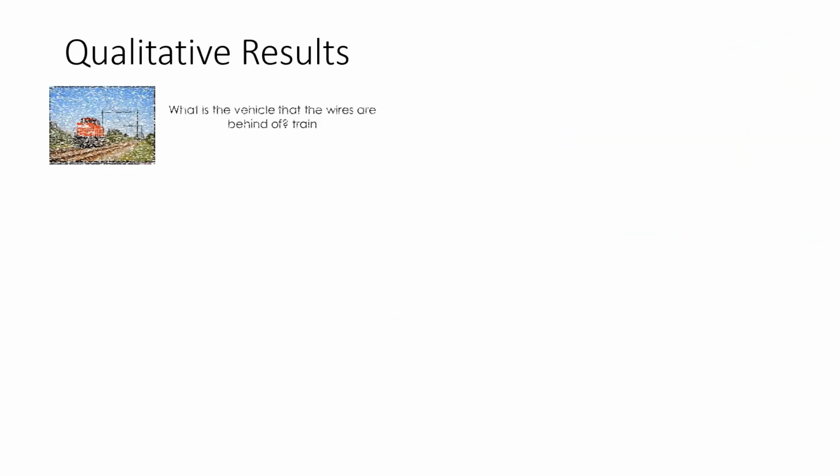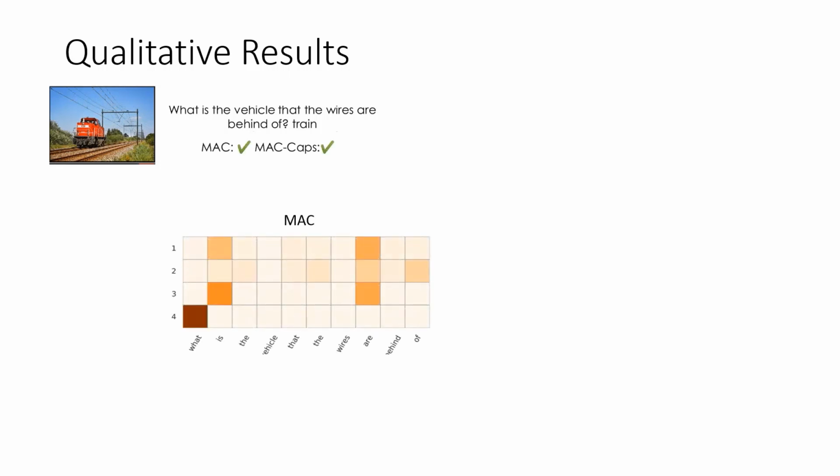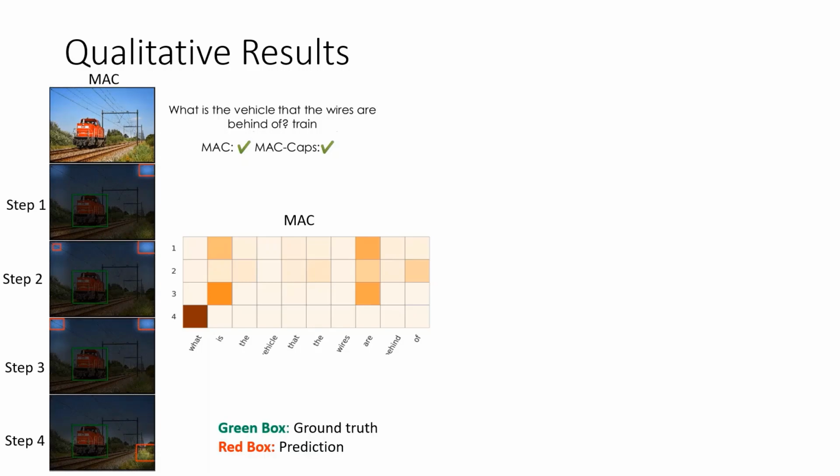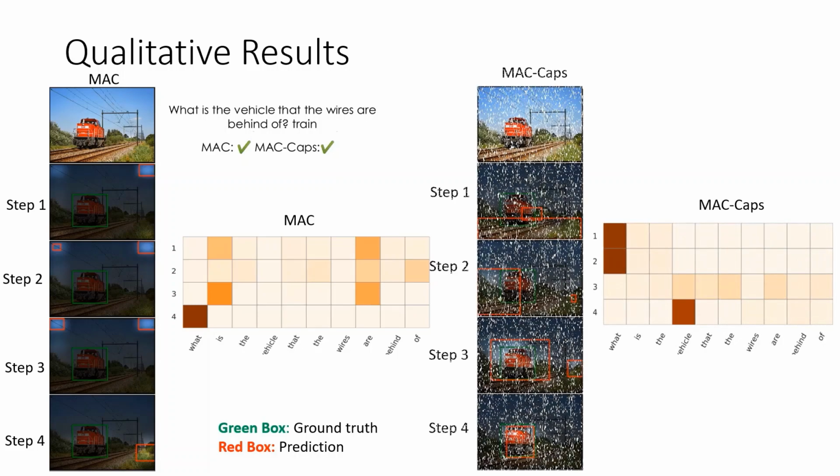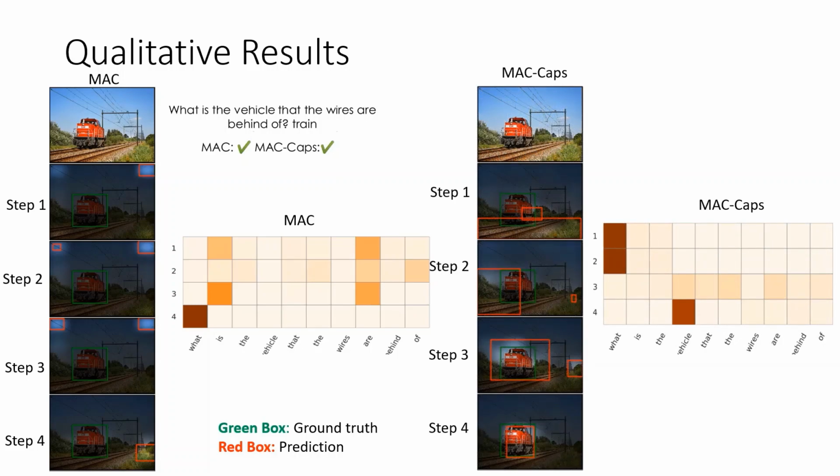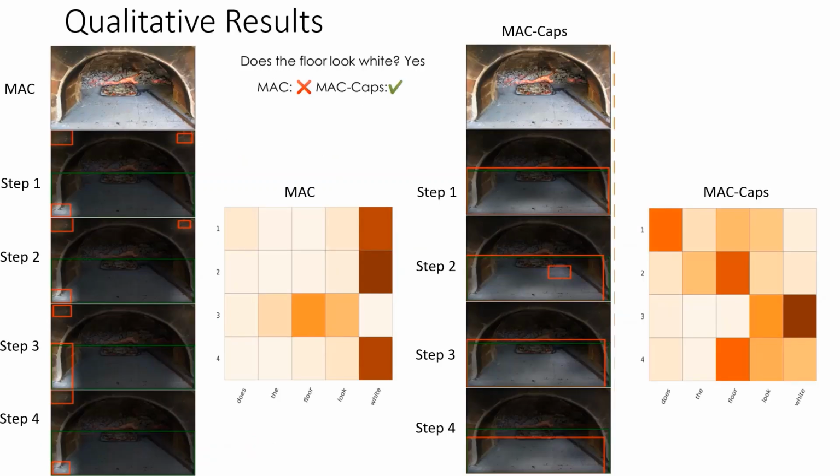Here are the qualitative results on the GQA dataset. For the image question pair, attention over question words from MAC is shown in the orange heat map. The bottom 4 rows below the image are the attention maps from 4 reasoning steps inside the MAC system. And here are the visualizations from MAC with capsules. We can see that while the baseline system tends to attend to corners of the image in the intermediate reasoning steps, MAC-Caps starts looking at different regions and quickly locates the relevant object, with better overlap with the ground truth object. Attention on question words for MAC-Caps is also more relevant. This is another case where MAC-Caps correctly answers the question with correct grounding of the object floor.